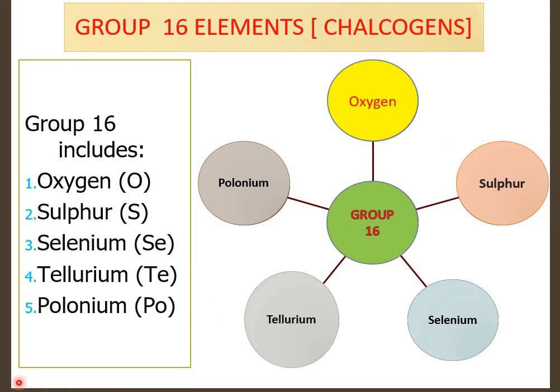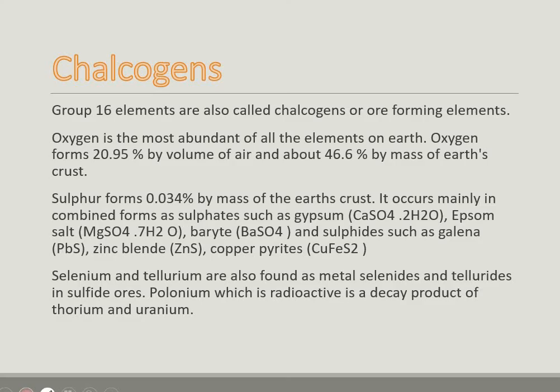Let's start with group 16 elements. Group 16 elements are also called chalcogens. It consists of oxygen, sulfur, selenium, tellurium and polonium. If I talk about the occurrence, group 16 elements are also called chalcogens or ore forming elements.